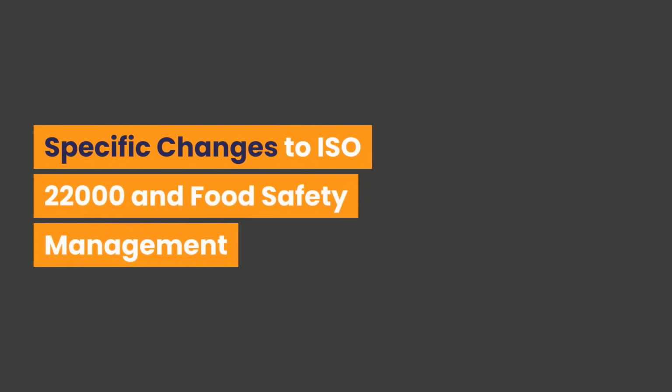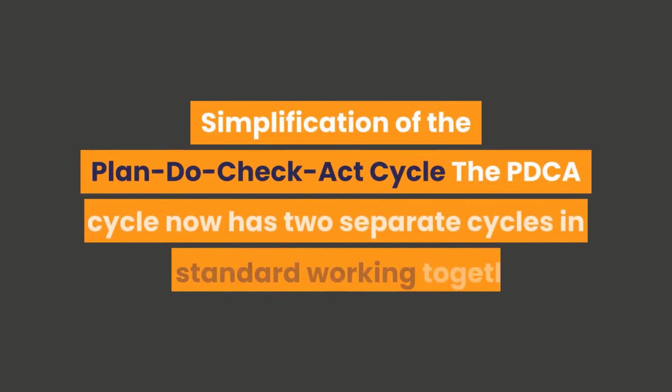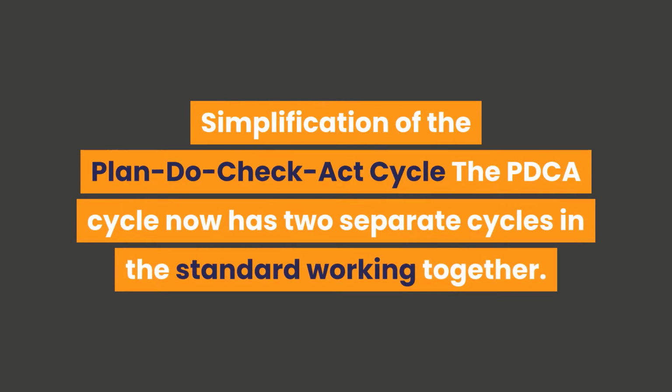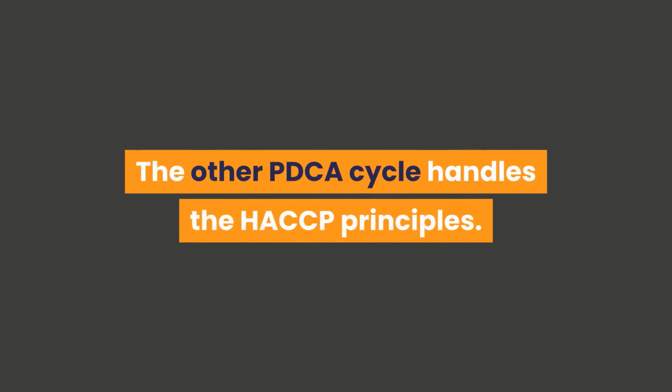Specific changes to ISO 22000 and food safety management. Simplification of the Plan-Do-Check-Act Cycle. The PDCA cycle now has two separate cycles in the standard working together. The first one covers the management system. The other PDCA cycle handles the HACCP principles.